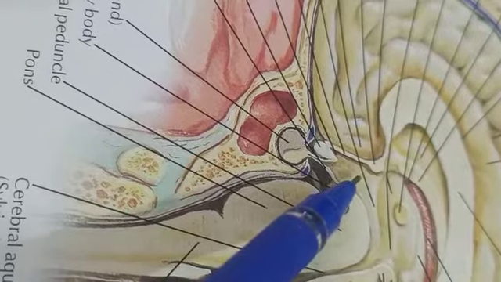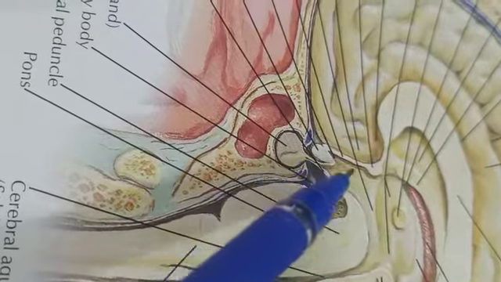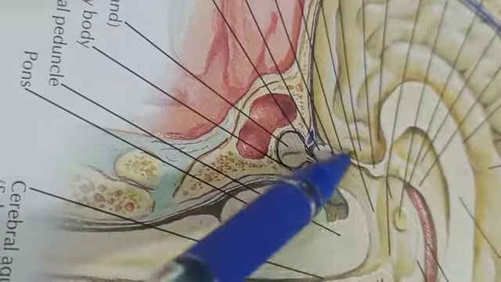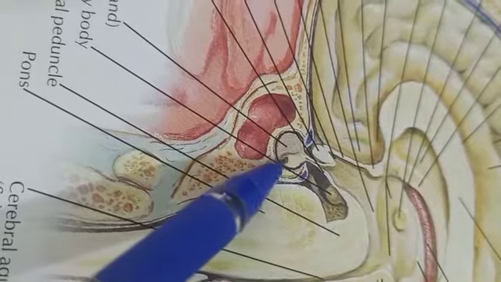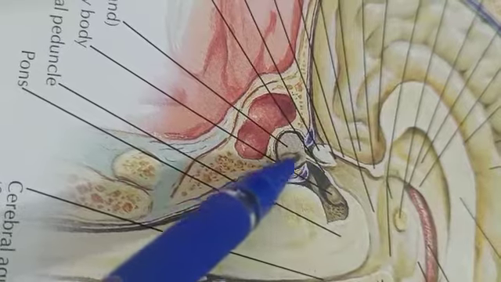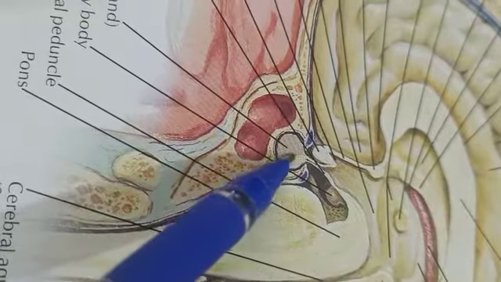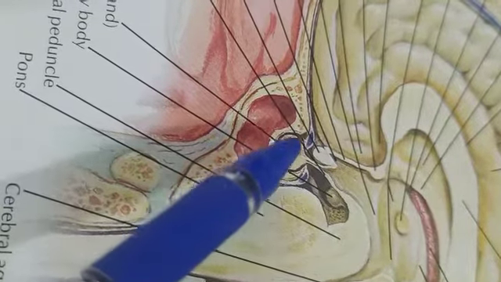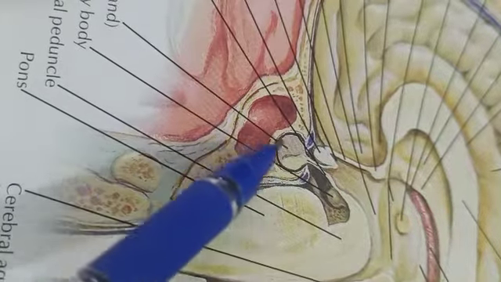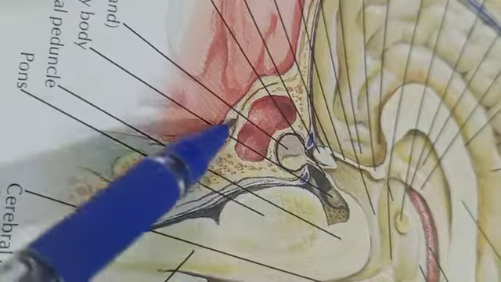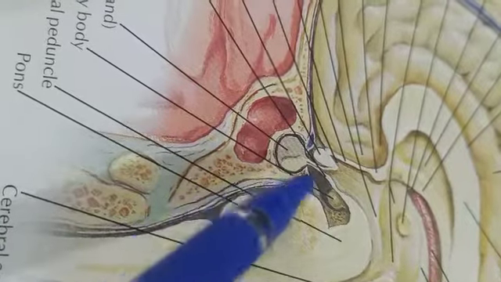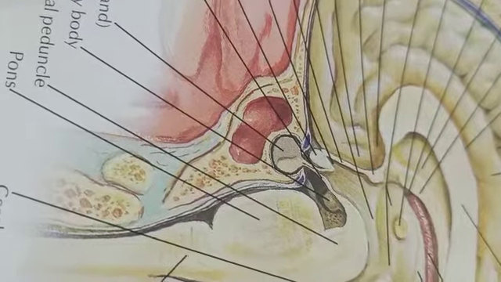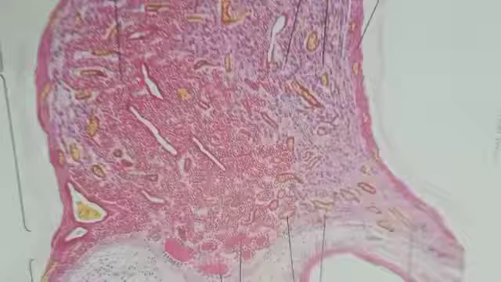So it is a downward growth from the floor of the diencephalon. This is our diencephalon or hypothalamus. So this is a downward projection from the neuroectoderm, so it is derived from the neuroectoderm. The anterior pituitary is derived from Rathke's pouch, that is an extension from the roof of the pharynx. These are the two developmental parts of the pituitary gland development.